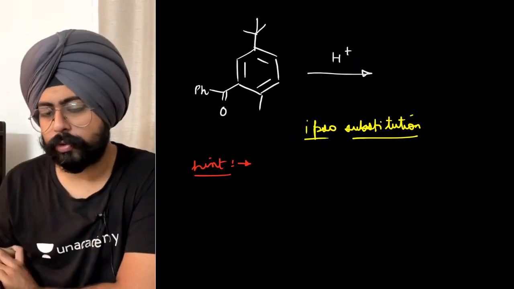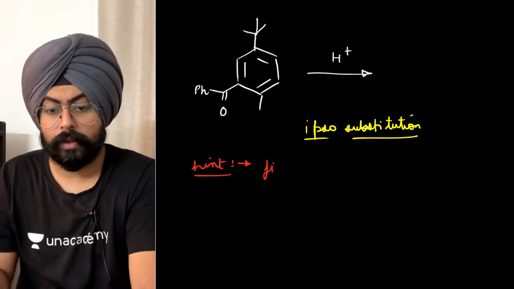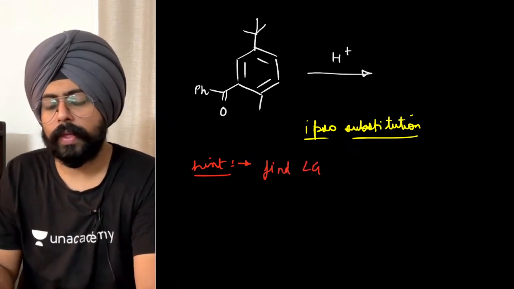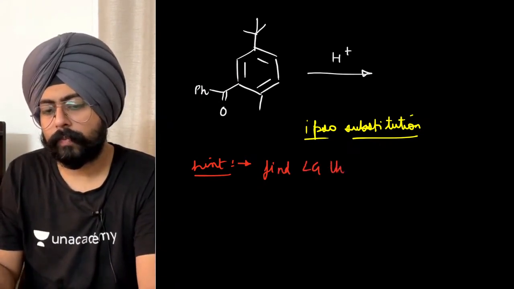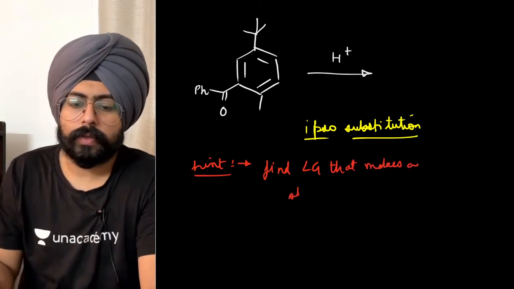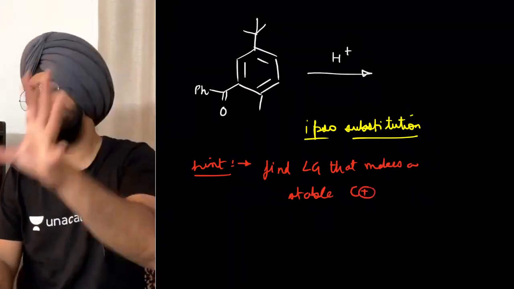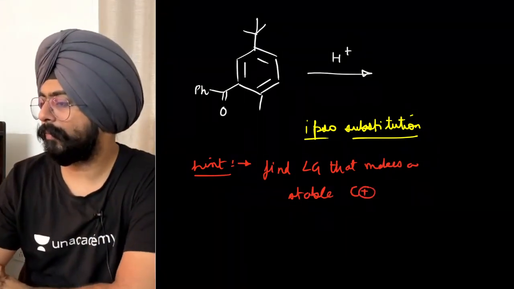The hint of ipso substitution is: find the leaving group that makes a stable carbocation. That's what you have to find.